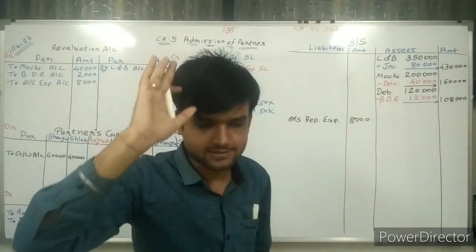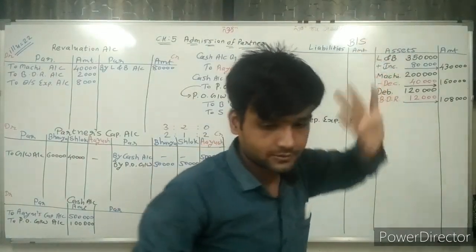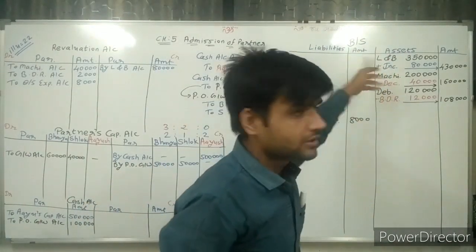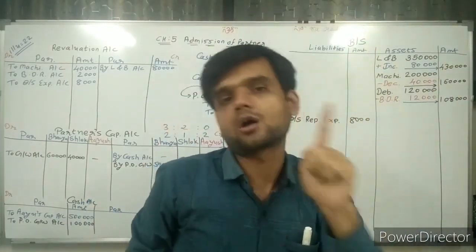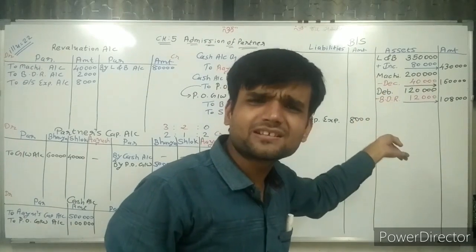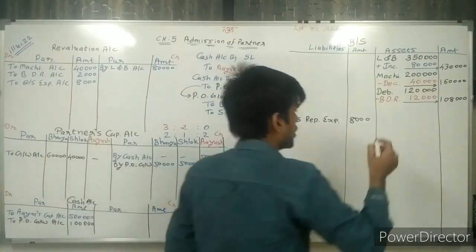Complete. Next, sir, land and building. Done. Machinery. Done. Stock. Sir, stock is not written. So write it down, don't worry. Stock is 180.